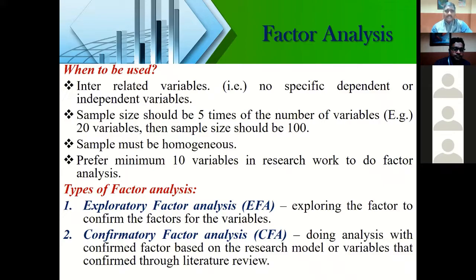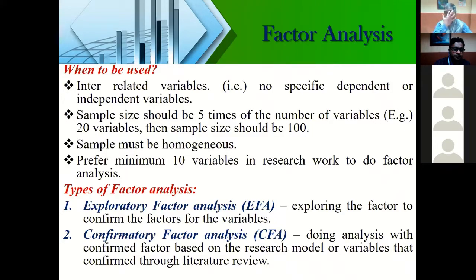So from the literature, for example, say there are new topics. When you are doing research on job certification, you may have a lot of articles. You will get a lot of variables, not only 30, 35, 40, 50 variables you can find out. 30, 50 factors you can find out. But think, for example, nowadays in HR there is a new topic undergoing research, job crafting. And in finance, if you take cryptocurrency, Bitcoin, or in marketing, digital marketing, green marketing.